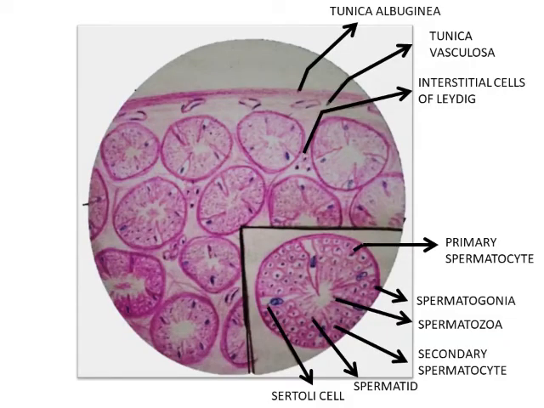This is how you draw the testis section. Show the outer covering of tunica albuginea and vasculosa. Show cut sections of seminiferous tubules. Show connective tissue with interstitial cells of Leydig in between. And in the high power view, you can show clearly the types of cells.